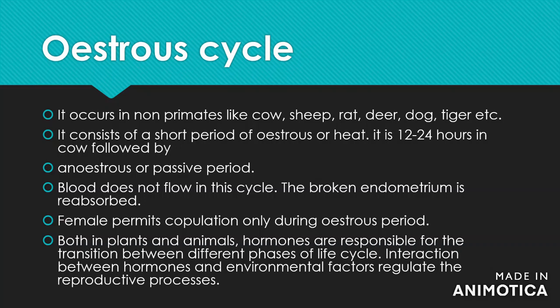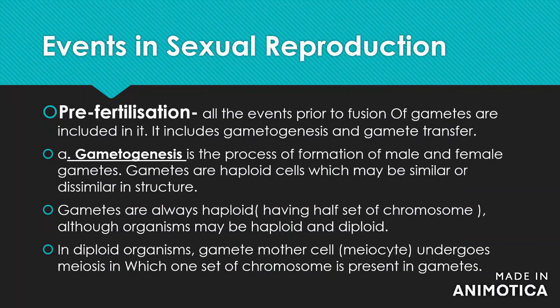Both in plants and animals, hormones are responsible for the transition between different phases of the life cycle. Interaction between the hormones and environmental factors regulates the reproductive processes. Events in sexual reproduction. Pre-fertilization. All the events prior to fusion of gametes are included in it. It includes gametogenesis and gamete transfer.